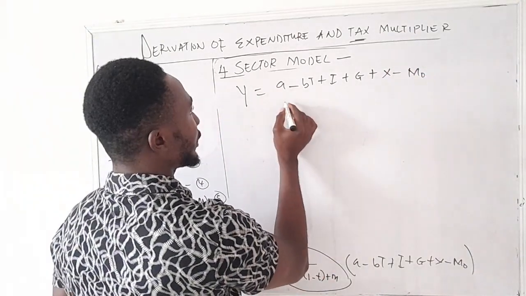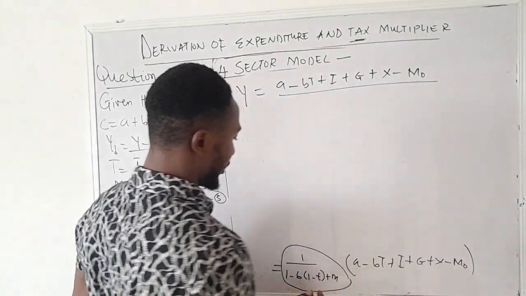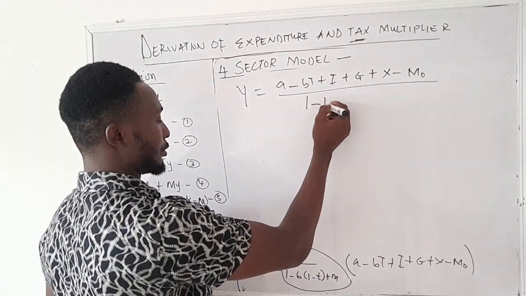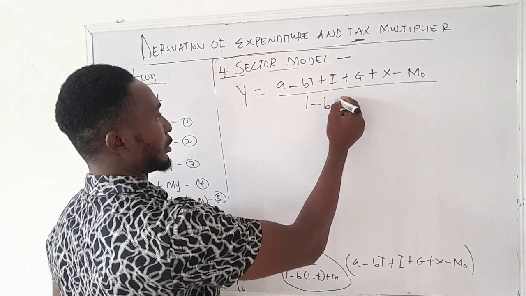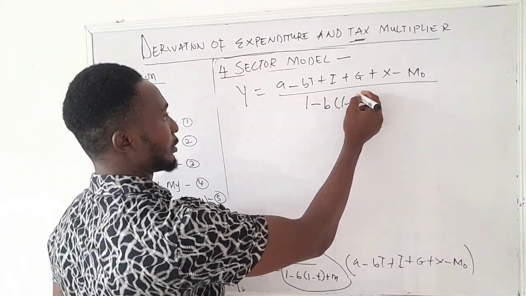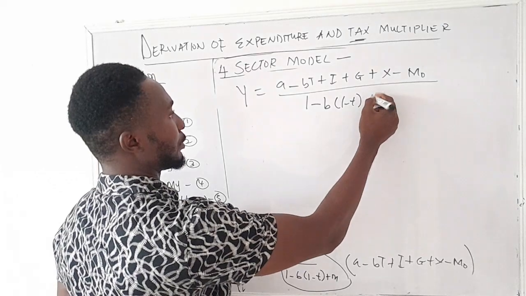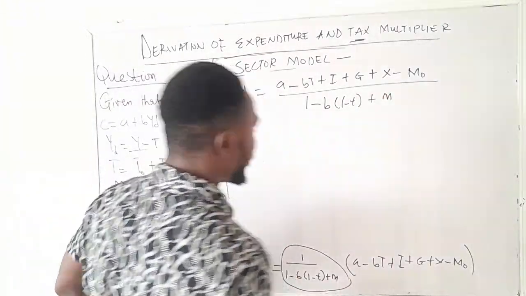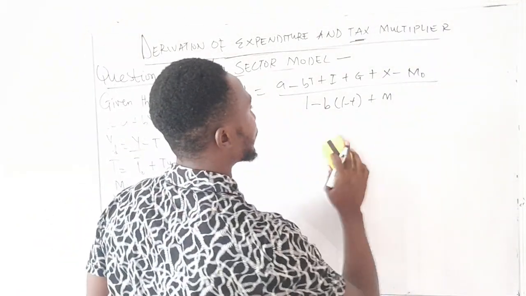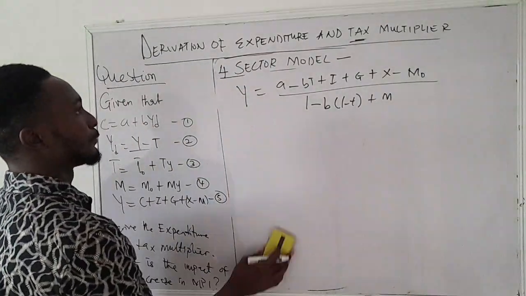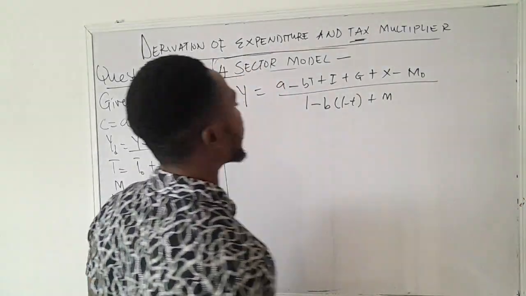Okay, and then we divide it by 1 minus b, bracket 1 minus t, plus m. So when we have this, we can now do the same thing we did when we were looking for expenditure multiplier for the 2 or 3 sector model.